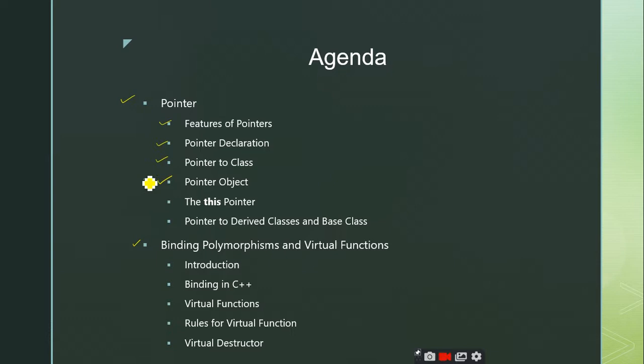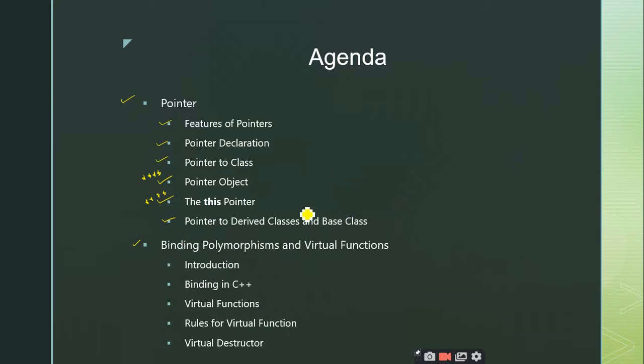This is a very important topic. Pointer object is a very important topic. You may expect a question from this particular topic, right? This one, pointer object, is nothing but the this pointer, right? So you may expect a theoretical question or programmatic question from this pointer, right? And after this we will discuss pointer to derived classes and base classes, right?